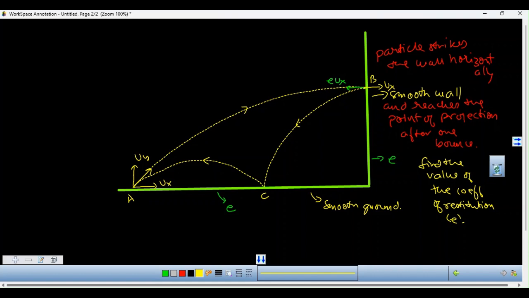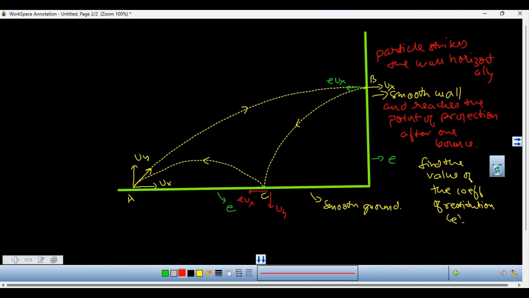So let us see now what happens here. Now when it strikes the ground, it strikes with a vertical velocity uy downwards, and a horizontal velocity, sorry, with a horizontal velocity E times ux, like this.